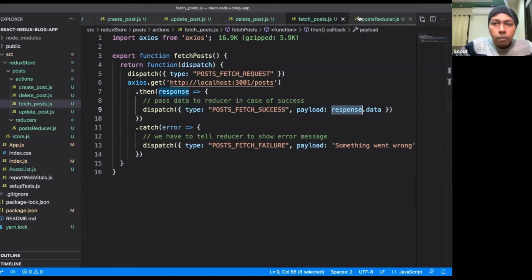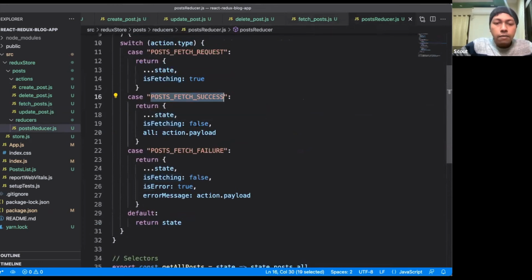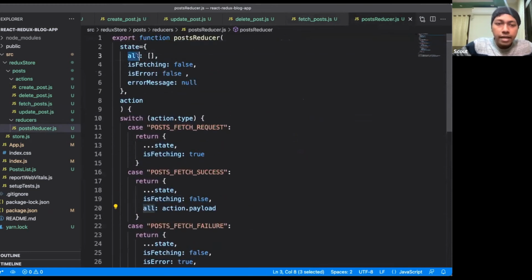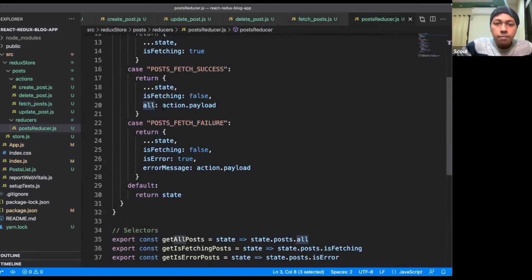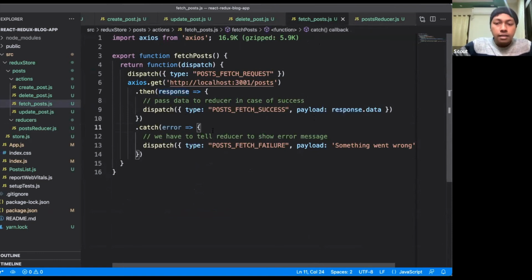Okay. Again, I will go back to my reducer file. So there inside this post fetch success, I will define is fetching to false, and all is an empty array inside our initial state. I have changed this all's value to whatever is coming inside the payload. Okay, inside payload, it is the array of all posts coming here, and that's why it is showing here. Done.